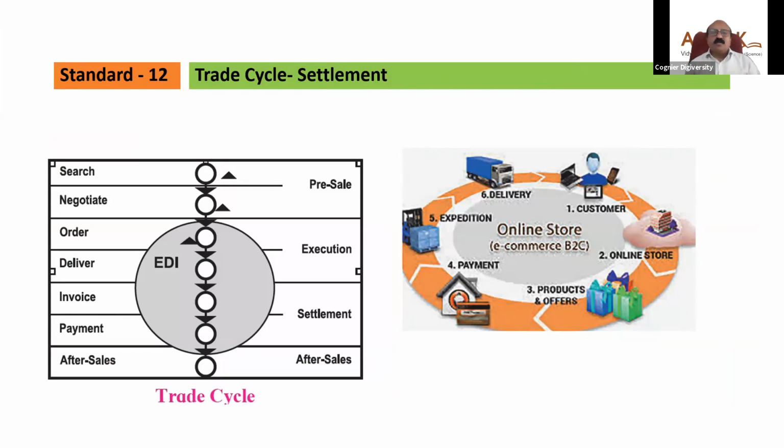We have also already discussed the cycle, how you book a pizza. You will go to the website of Domino's, say Pizza Hut, that is an online store, then you will go through the products, offers, discounts, you confirm the order, then you make the payment. Now, how are you going to make the payment?